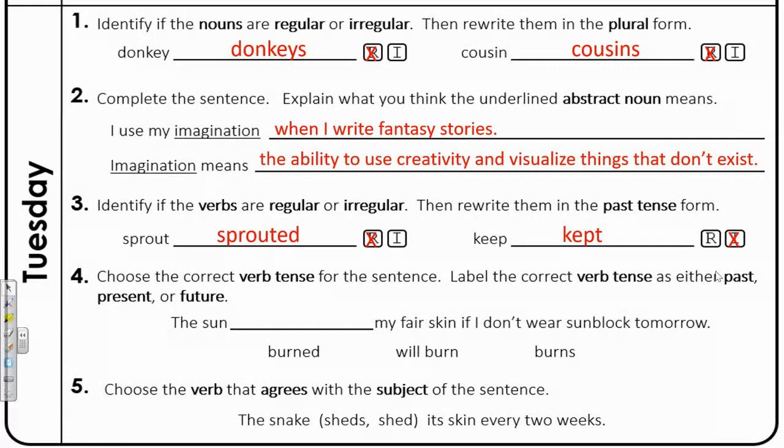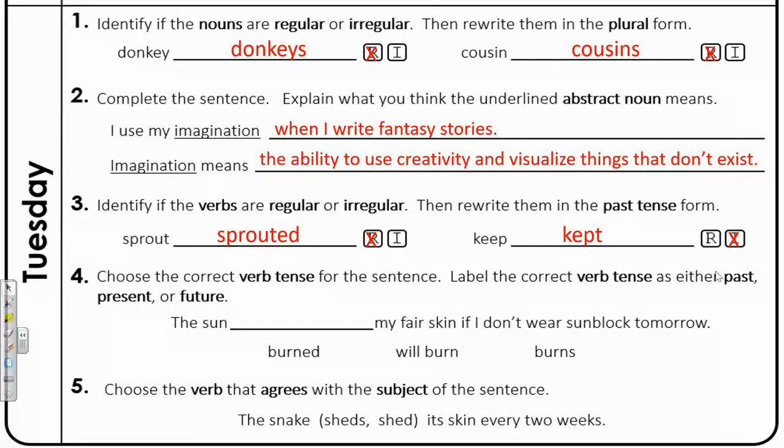Number 4, choose the correct verb tense for the sentence. Label the verb tense as either past, present, or future. The sun blank my fair skin if I don't wear sunblock tomorrow. Okay, well, there's a key word. The very last word in that sentence, tomorrow, is a key word that tells us this hasn't happened yet.